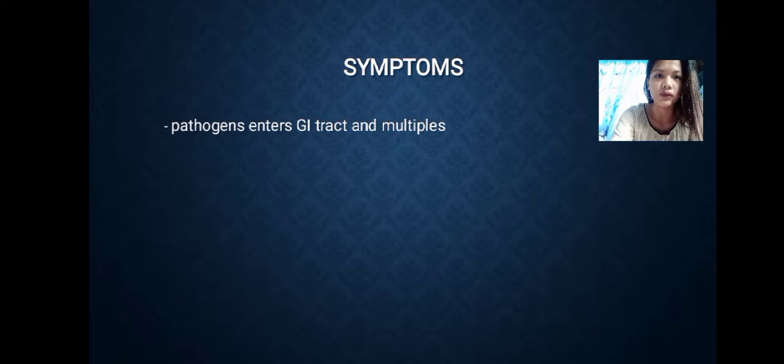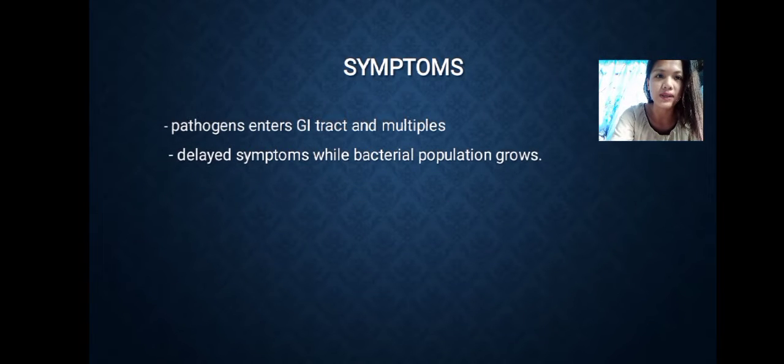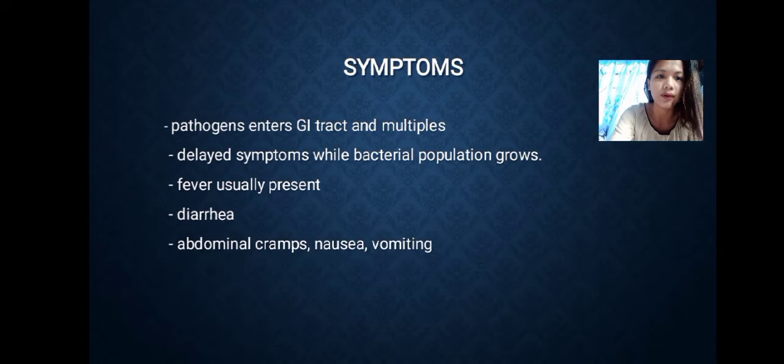Symptoms of infections: pathogens enter the gastrointestinal tract and multiply. Symptoms are delayed while the bacterial population grows. Most of the time, infections can result in fever, diarrhea, abdominal cramps, nausea, and vomiting.